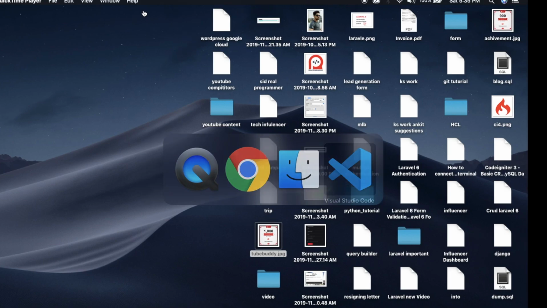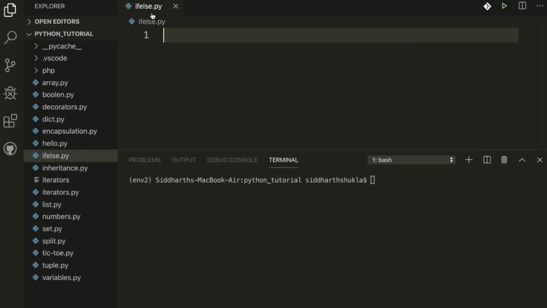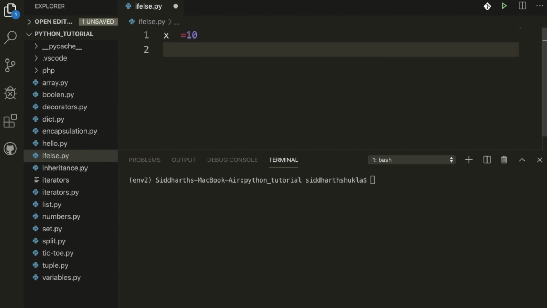I have one file with the name of if else.py, and here we will check equal, not equal to, less than or equal to, and greater than. Such type of conditions I am going to show you. Suppose I have x is equal to 10 and y is equal to 20. Suppose we have two values, x and y.